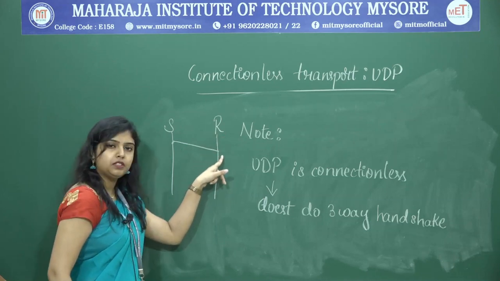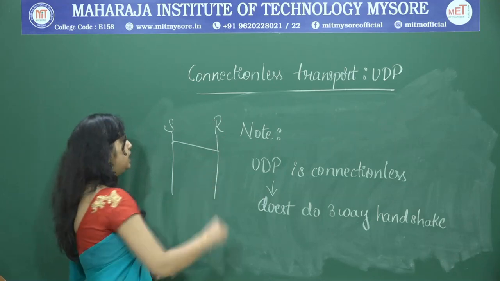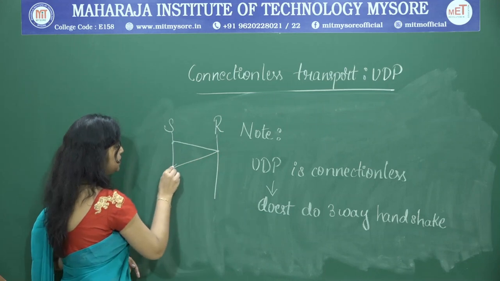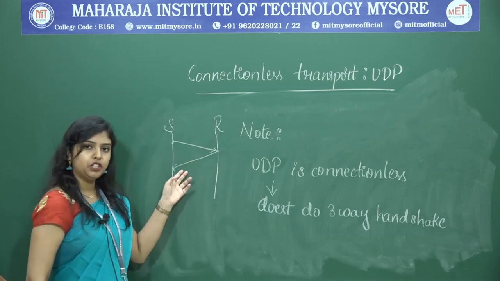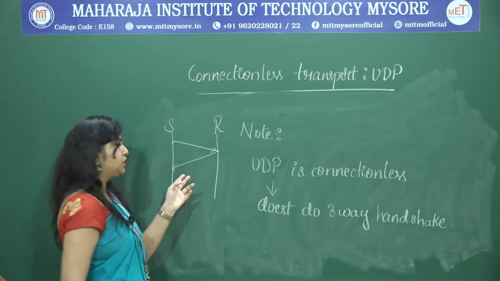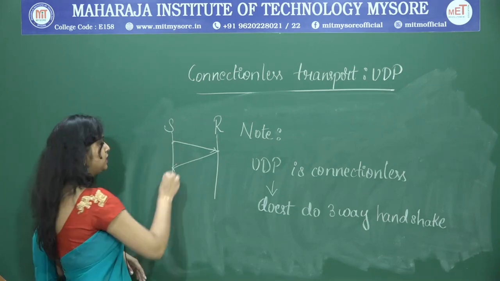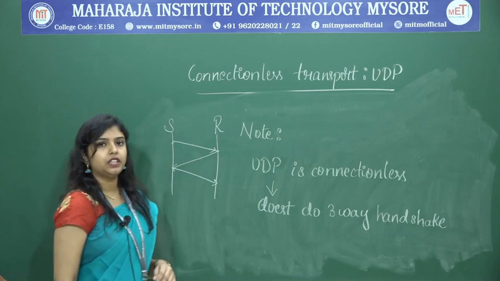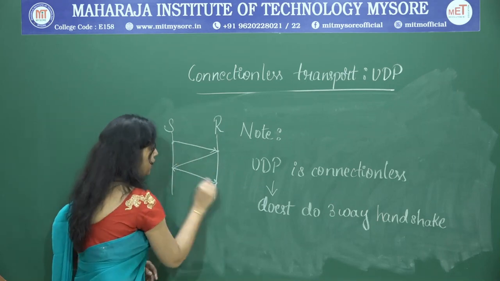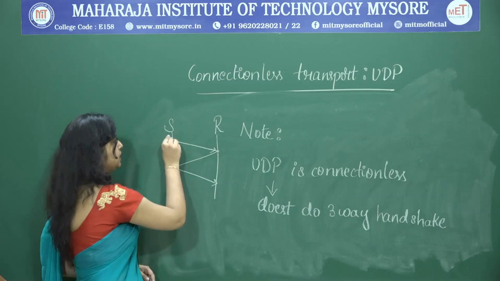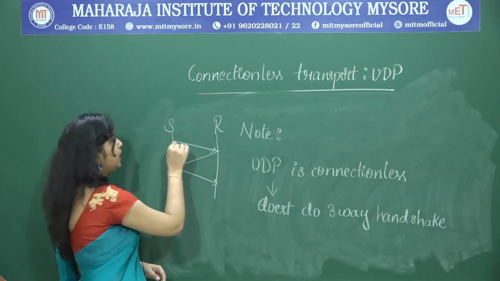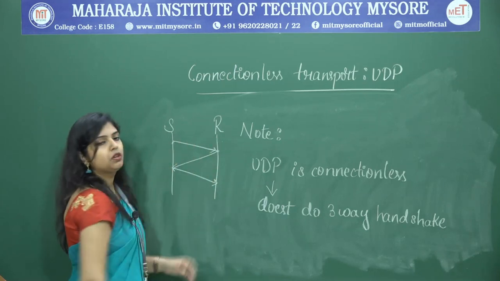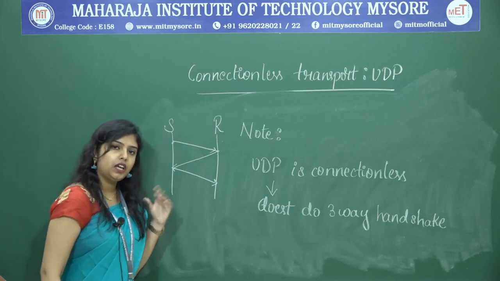After the receiver receives this message, the receiver sends the message back that yes, I am reachable, you can establish the connection, and then the sender side establishes the TCP connection. That means it is a three-way handshake: between sender and receiver we communicate three times before establishing the connection.